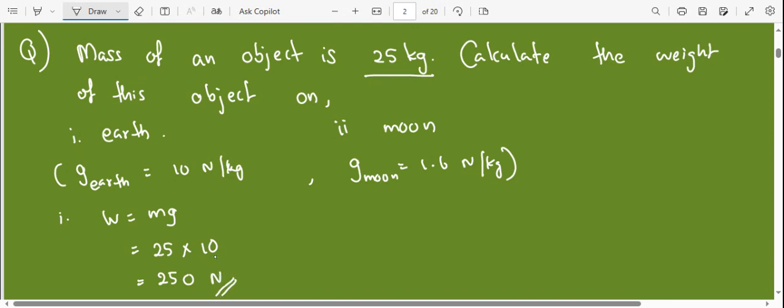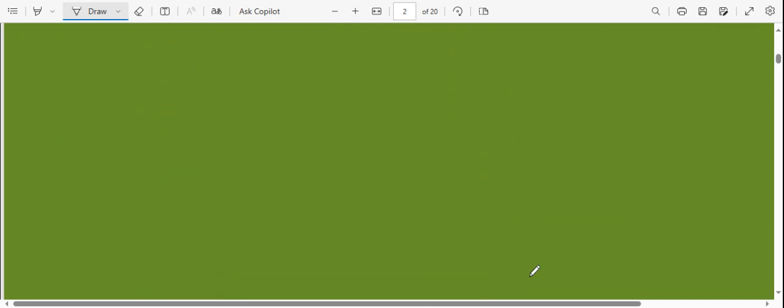Did you get 250? Right. Then the second part, again the same equation, W equals mg. The mass is again the same and times the g is 1.6. So then what is this answer? 1.6 times 25 is 40, no? 40 newtons. Clear, right? Okay, we'll try another one.